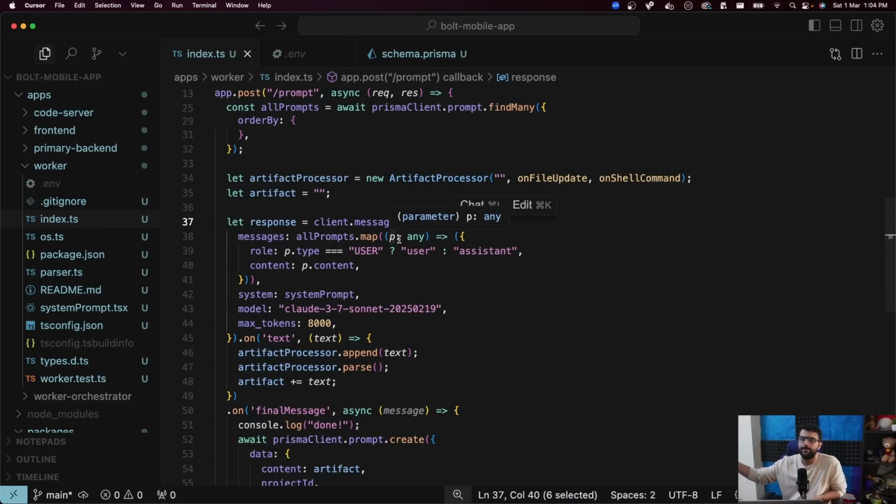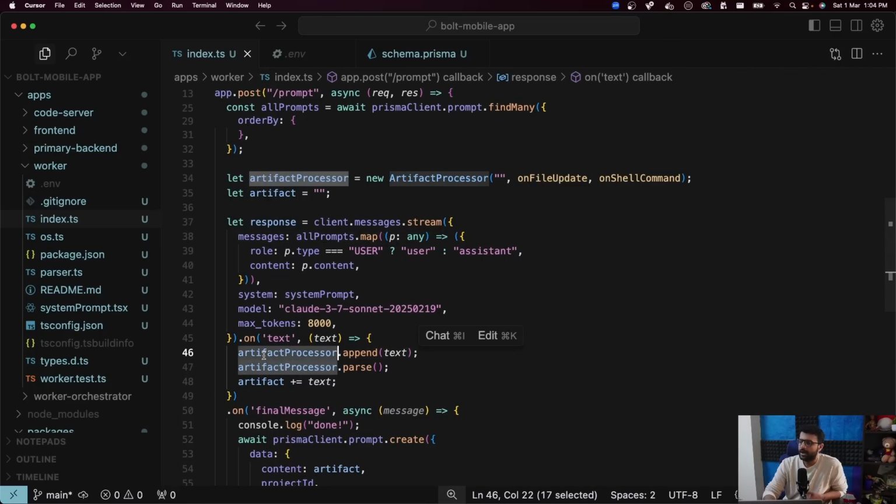If the LLM told me to create file number 1, I'll create file number 1. So this is again where the artifact processor comes in. As I said, there are two big parts to this. One is telling the LLM what to do. Two is parsing the response from the LLM. So that is what I've called the artifact processor.